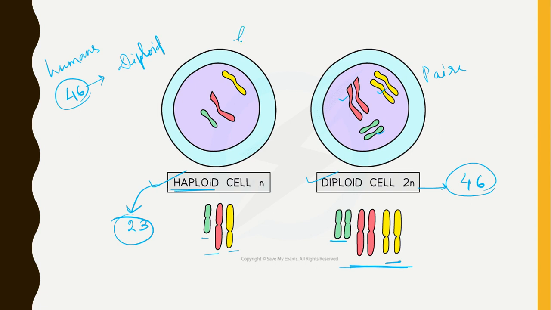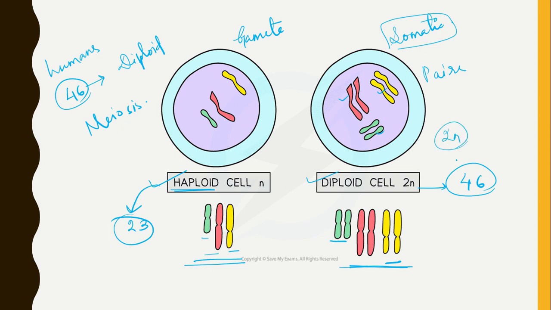So the gamete cells are always haploid and the normal somatic cells of the body are in the diploid state, because only in gamete cells or germ cells is meiosis performed. That is why the chromosome number is reduced to half. But in somatic cells, always mitosis is performed. That is why the chromosome number always remains constant, that is diploid, or 46.